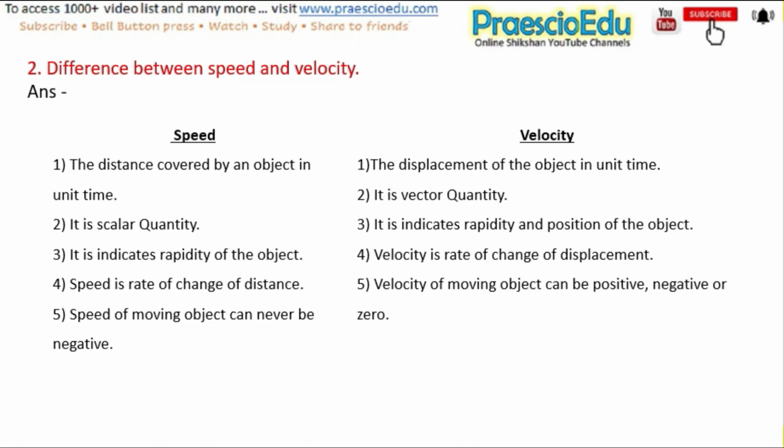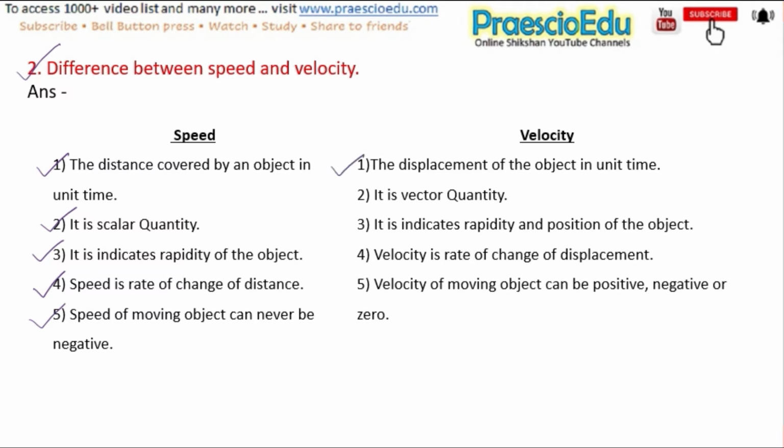Next is the difference between speed and velocity. Speed: the distance covered by an object in unit time. It is a scalar quantity. It indicates rapidity of the object. Speed is the rate of change of distance. Speed of a moving object can never be negative.